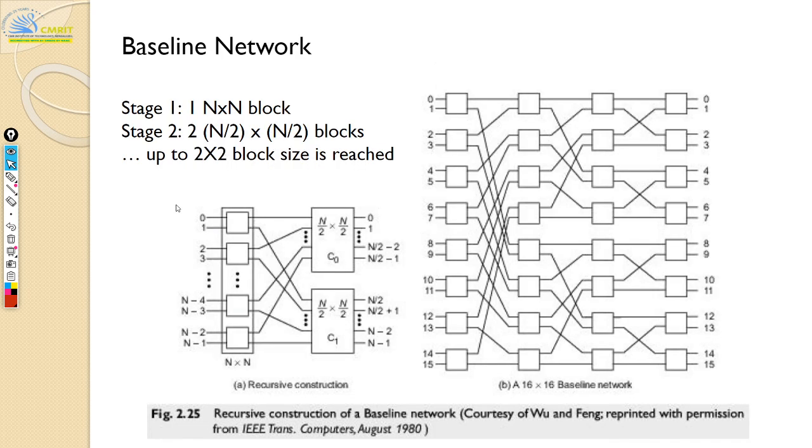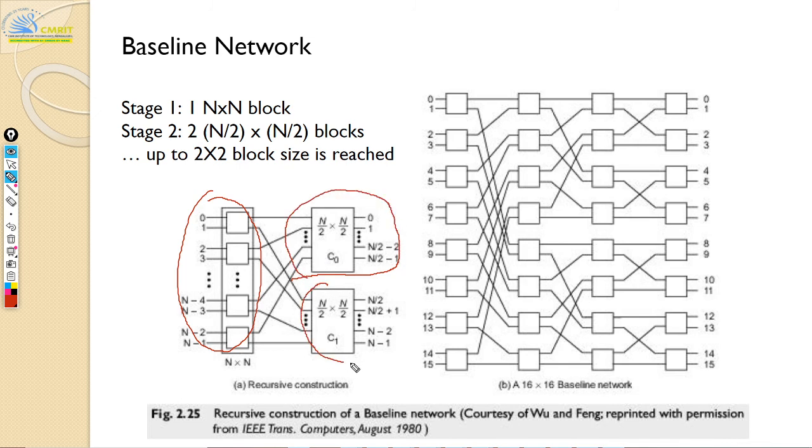Next, we have a baseline network. In a baseline network, you start with an n by n block. This is the first stage. Then in the second stage, you connect the n by n block to only n by 2 by n by 2 blocks, that is, to n by 2, n by 2 blocks.